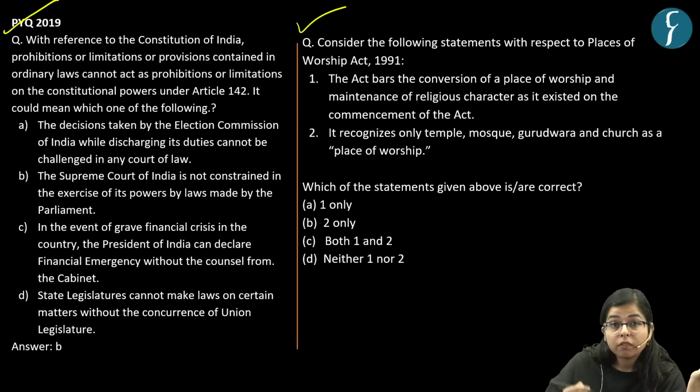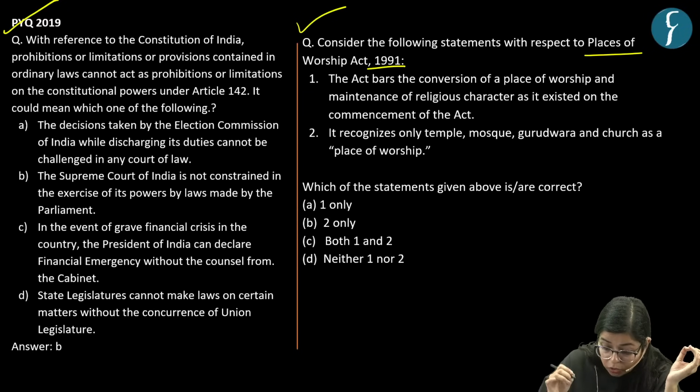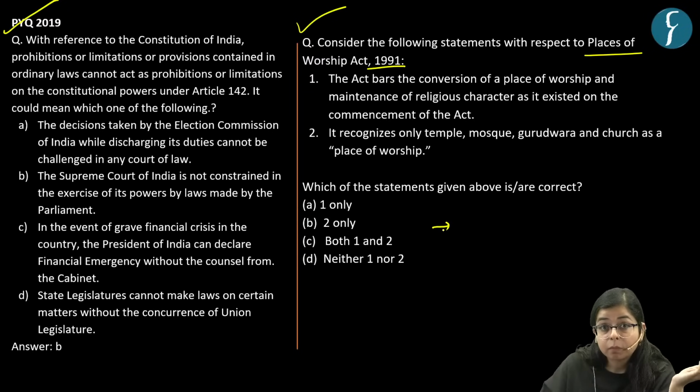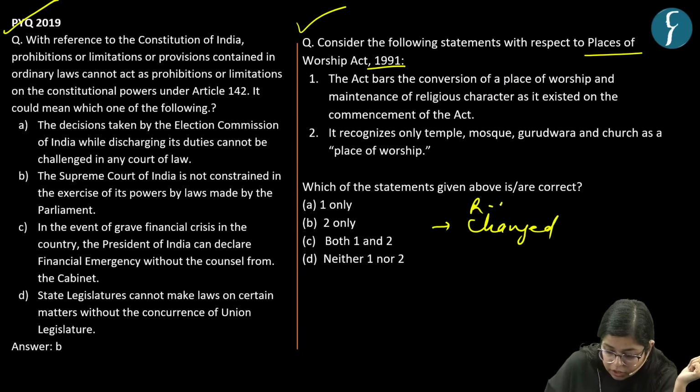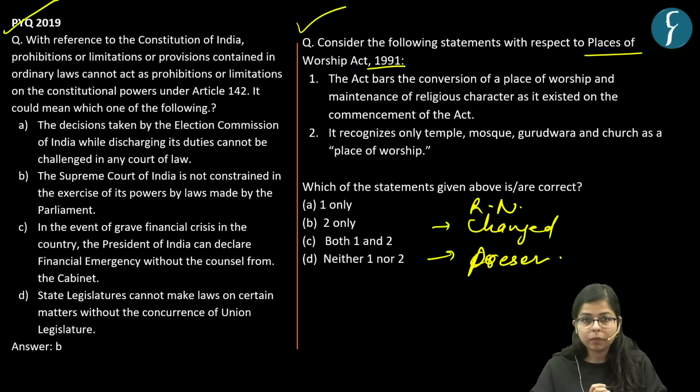So, the Places of Worship Act was enacted in the year 1991, right? What was the primary purpose of enacting this act? The primary purpose was to ensure that the religious nature of any place of worship is not changed, right? That is, it is for the preservation of the religious nature of that place of worship.